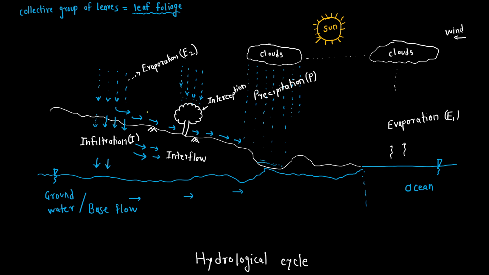Very, very important. This overland flow is also called runoff. The most important thing we have to study is runoff, because this runoff is the major parameter causing the discharge in the streams.